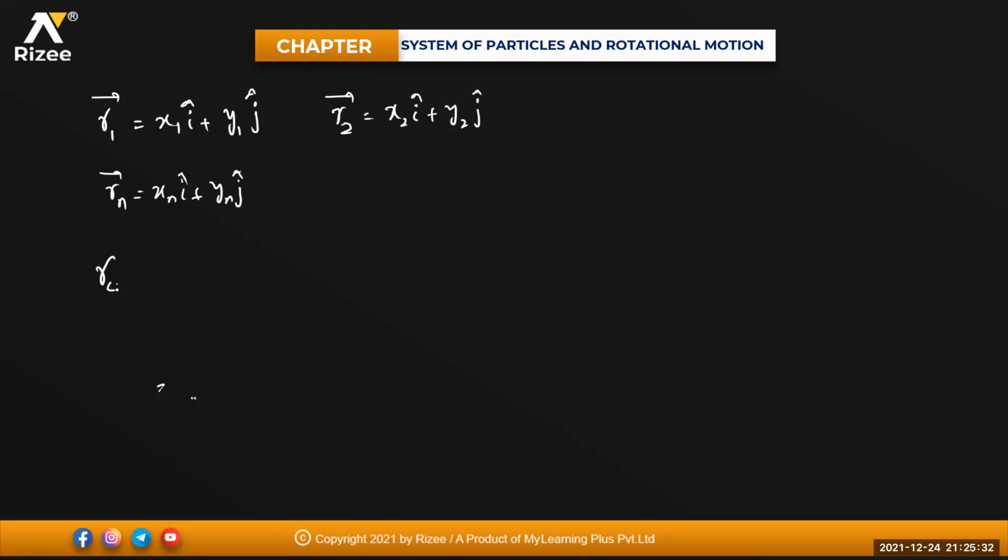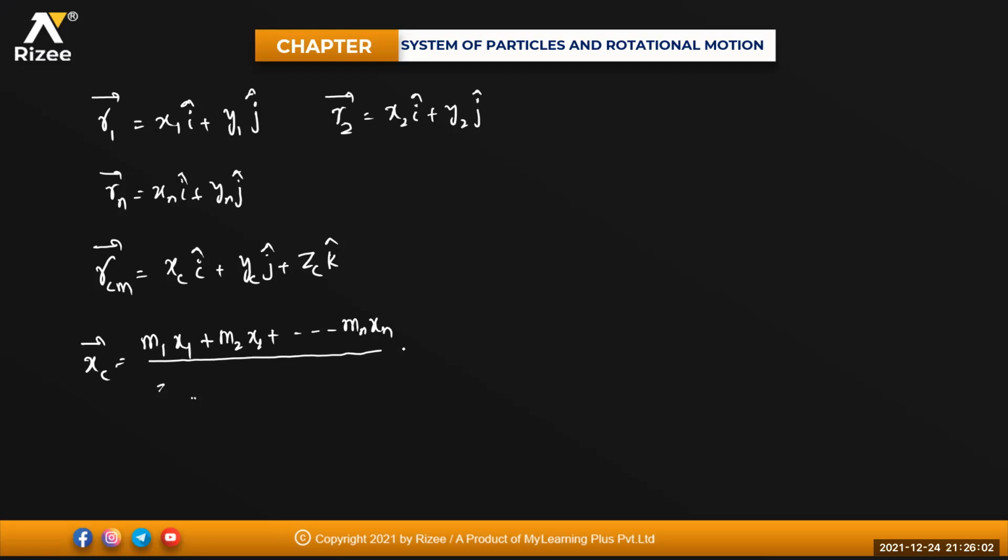So the position coordinate of your center of mass RCM will be equal to xc into i cap plus yc along j cap plus zc into k cap. Okay, xc is nothing but the center of mass coordinate, yc is the center of mass and zc is your center of mass. Like say if I'm going for your xc, that will be equal to m1 x1 plus m2 x2 plus so on up to mn xn divided by m1 plus m2 plus so on up to mn.